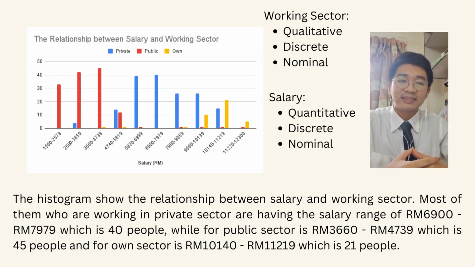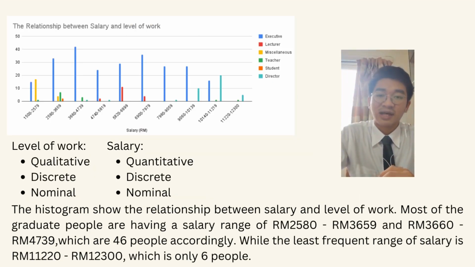While for the public sector, last but not least, in this Objective 3, we are talking about level of work with salary. While both of them are discrete and nominal data, level of work is qualitative data and salary is quantitative data. This histogram shows the relationship between salary and level of work. Most of the graduate people are having a salary range of 2,580 ringgit until 3,659 ringgit and 3,660 ringgit until 4,739 ringgit.